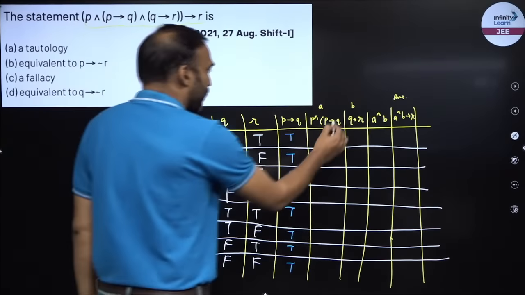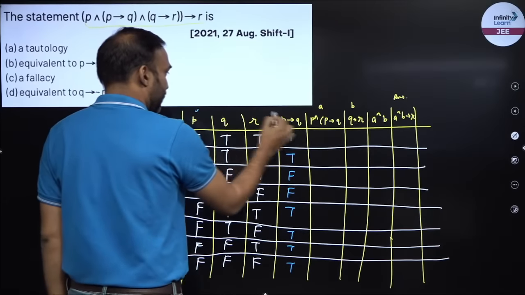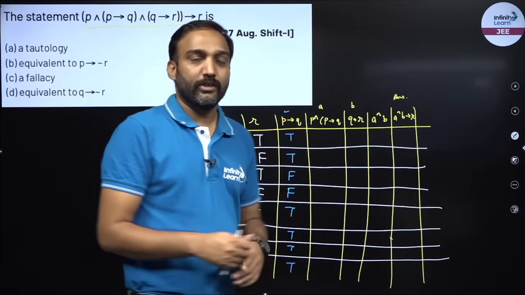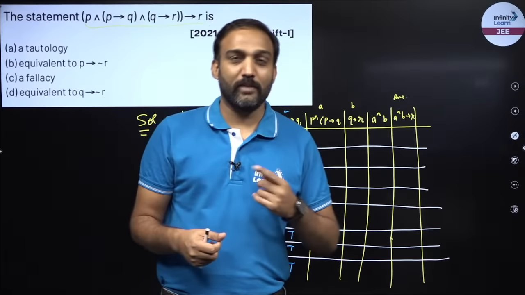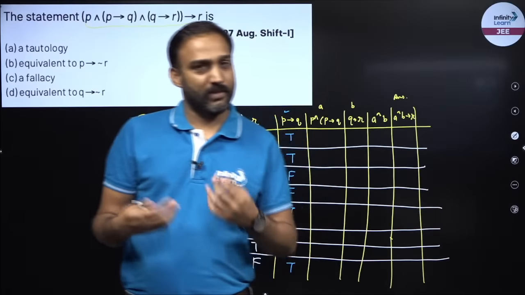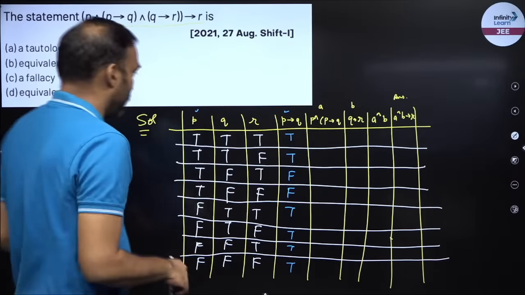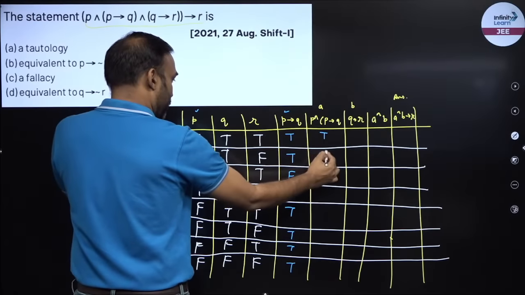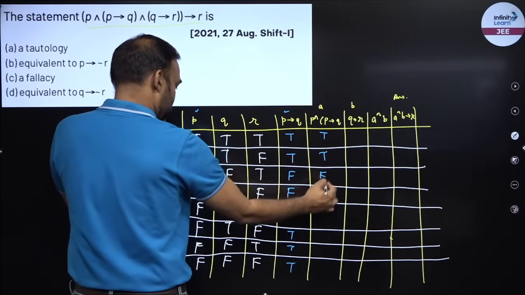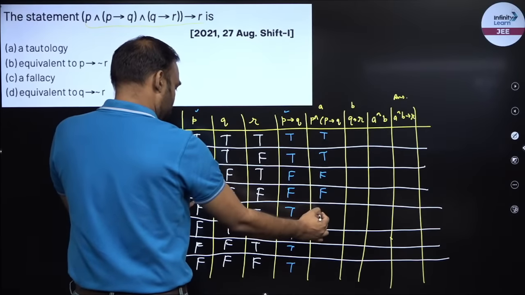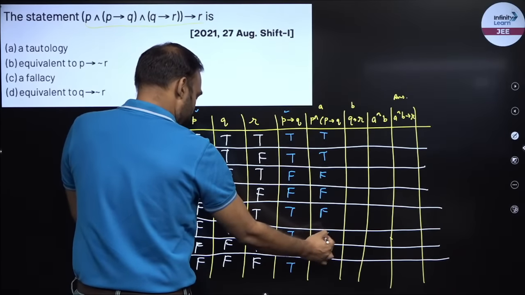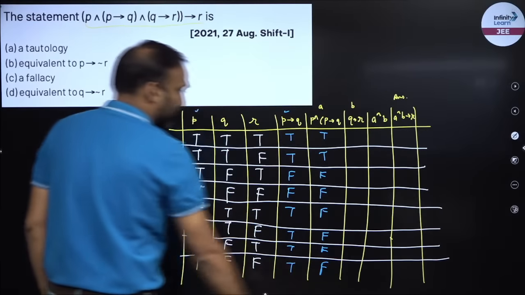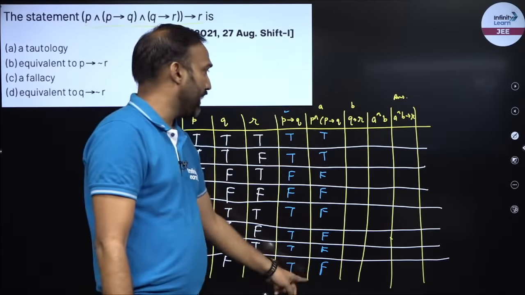Then I have to find out the truth table of this and this, so these two, with the AND condition. What is the AND condition, right? AND means if both of them are true, then my statement is true. If one of them is false, then my answer is false, right? So now we'll check this column and this column. True, true, true, true, true, true, true, false, false, true, false, false, false, true, false, false, true, false, false, true, false, and false, right? So I got the value for A.